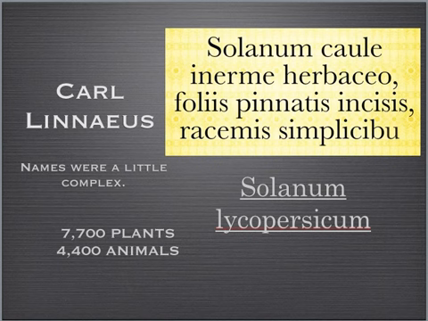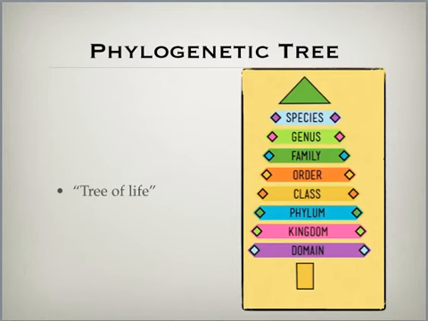And it gets a little bit more complicated than that. He didn't just come up with genus and species that we've discussed before. He came up with what we call the phylogenetic tree, or the tree of life. And what this does is it looks at different features organisms share in common, different similarities and differences they have, and organizes them based on these similarities. And the lens starts out very broad. It starts out with domain, and this lens and looking at similar features gets more and more specific as it goes down this tree till we finally hit species.